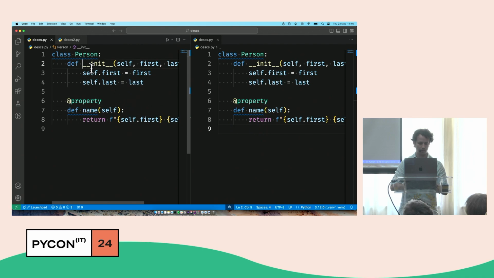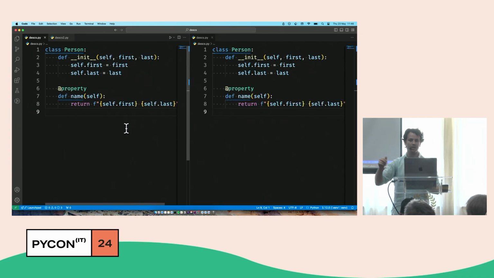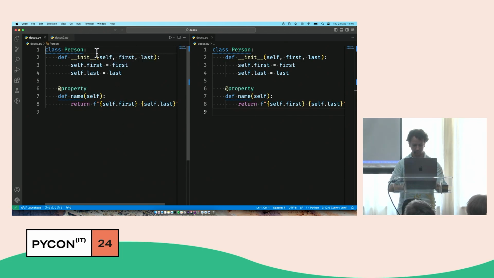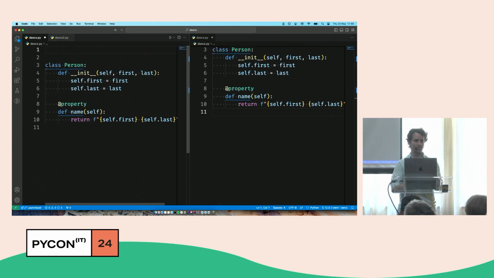And now what I want to do is write a descriptor on the left that does the same thing as what's on the right, because we will see that they're actually similar. And so this side by side will help us understand how things work. Is this still readable? I just decreased the font size. Okay, brilliant. So what's a descriptor? Well, a descriptor is an object.